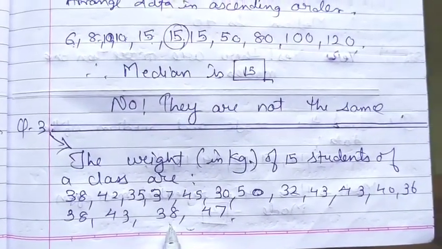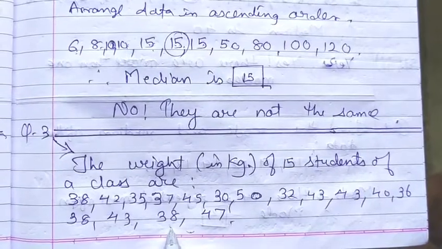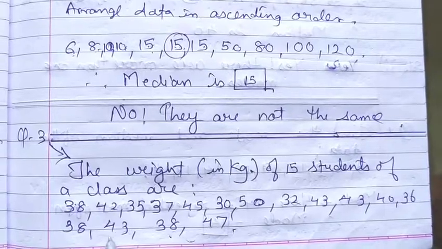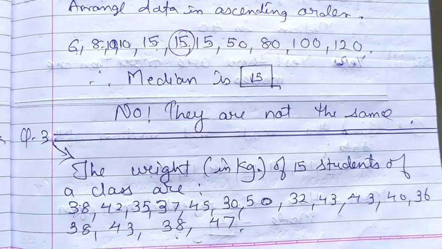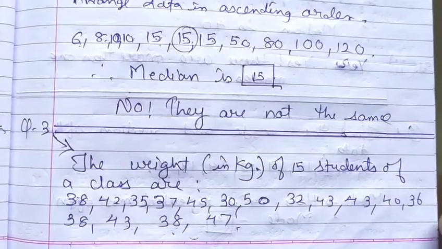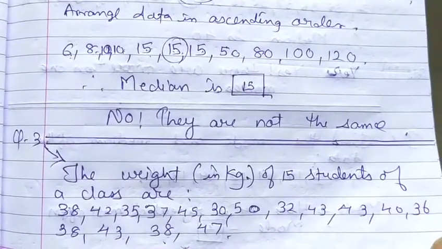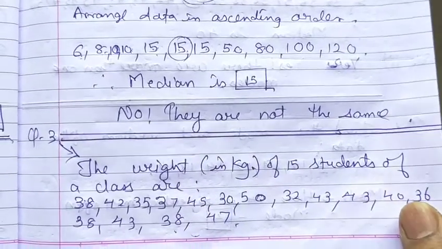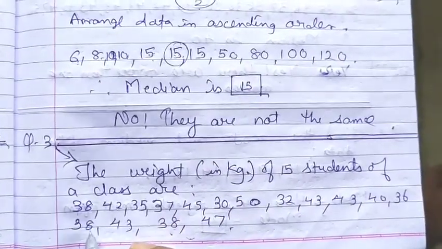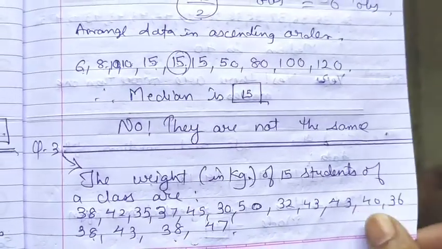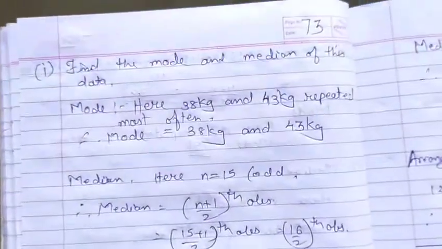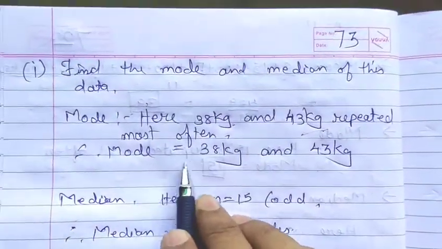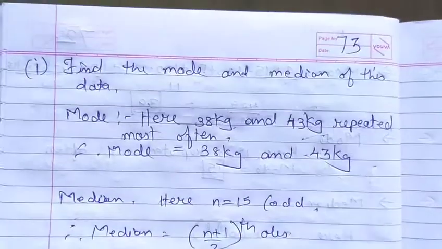See whether any other number is repeated. That is 43, 43 and 43. 43 is also repeated most often, which means there is more than one mode. If two modes are there, it is known as bimodal. If more than two modes, it is known as multimodal. So now you have to write that 38 is repeated 3 times and 43 is also repeated 3 times. So write down here 38 kg and 43 kg are repeated most often, therefore the mode is equal to 38 kg and 43 kg.